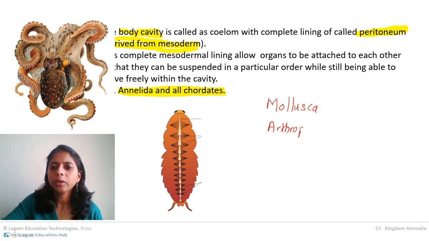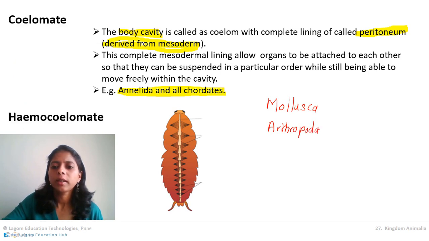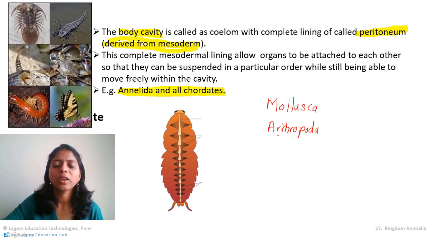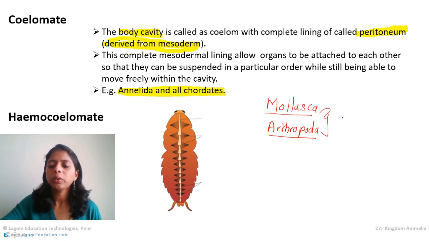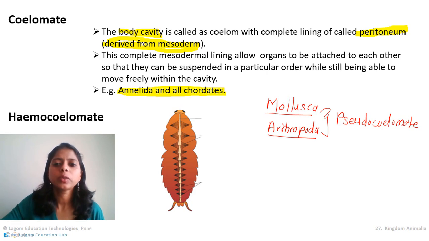Mollusca include octopus, squid, bivalves, etc. Arthropoda include butterflies, all insects, crabs, prawns, etc. Now what is the speciality of these two phyla? One important thing you need to remember is both phyla are actually pseudocoelomates, but they show some modification in their pseudocoelom.